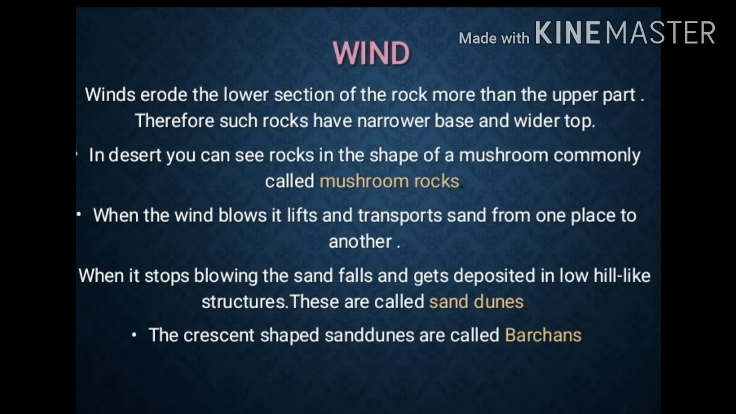It appears like the shape of a mushroom, and that is called a mushroom rock, which can be seen in deserts. When the wind starts blowing, it transports sand from one place to another. When the wind stops blowing, the sand falls and gets deposited in low hill-like structures. These are called sand dunes. The crescent shaped sand dunes are called barchans.